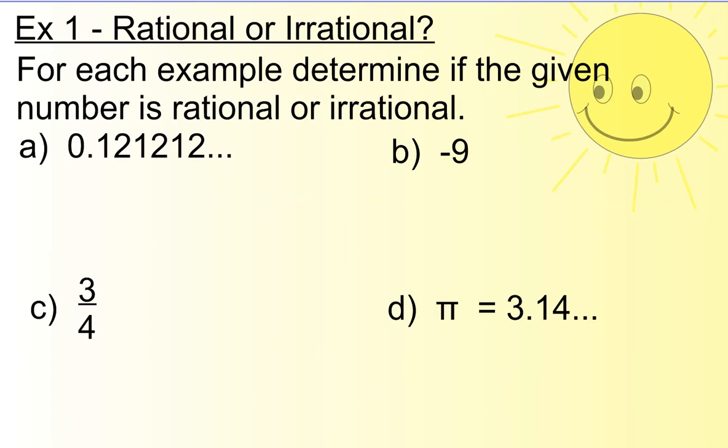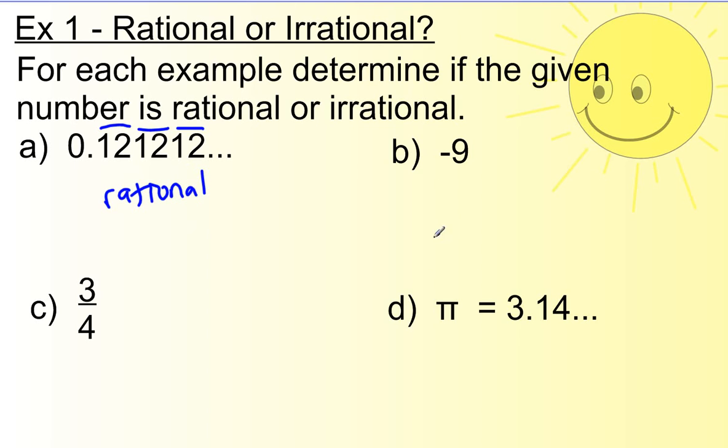In these first problems, what they ask us to do is, for each example, determine if the number is rational or irrational. The definition we said for rational is if the number is terminating or repeating. This decimal repeats 1, 2, 1, 2, 1, 2. It has this repeating pattern. Because it has a repeating pattern, this number is rational. And that's how we know. This is a repeating decimal.